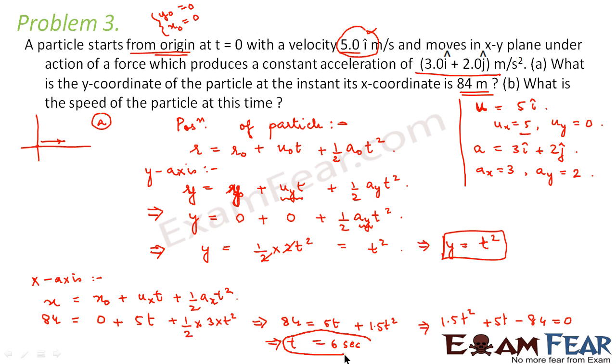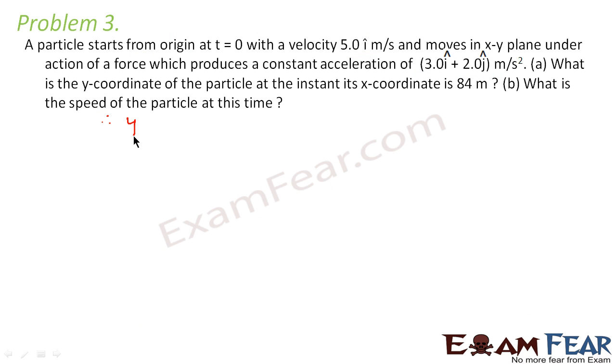That means when time is equal to 6 seconds, at that time the value of x coordinate would be 84. Right? So now we got the value of t. So once we know the value of t, the value of y will be t square. So t we already found as 6. So this will become 36 meter. Therefore, the value of the y coordinate will be 36 meter at the time instant when x coordinate is 84 meters. So the first part is done.